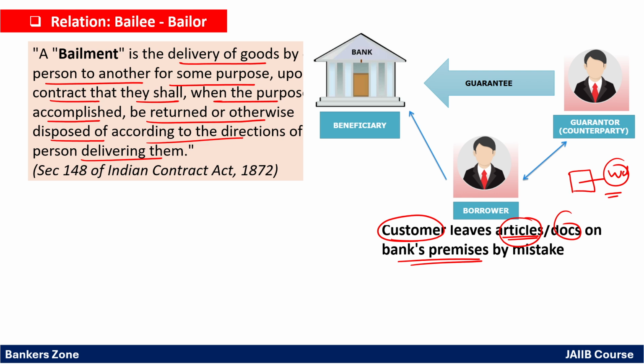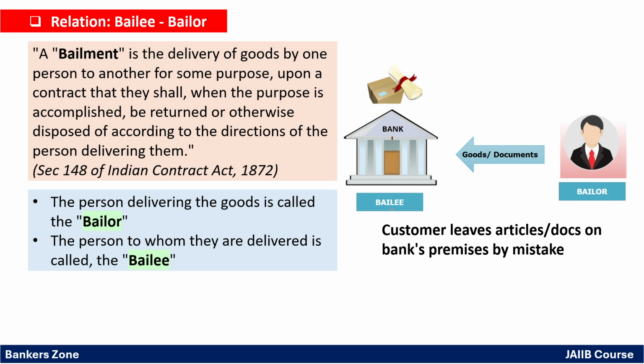So that wallet the customer forgot, what do you do? You will take that wallet and keep it in your own drawer and wait for that customer to come and take it, right? So the customer forgot the wallet at the bank's premises. So here the bank becomes the... it is not a beneficiary. See here, the bank becomes the Bailee. If a customer leaves any article, for example a wallet, you will take that wallet and keep it in your drawer, right? So the bank becomes the Bailee here, and the owner of that becomes the Bailor.